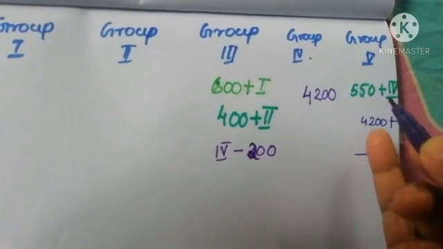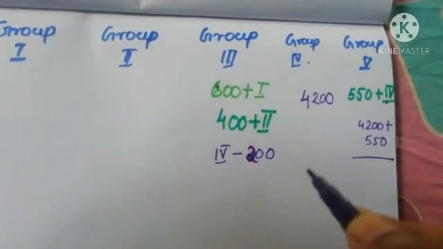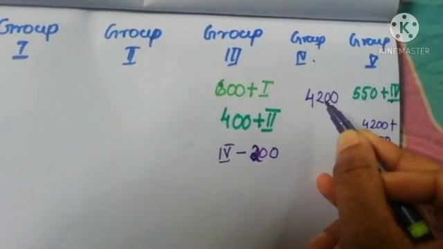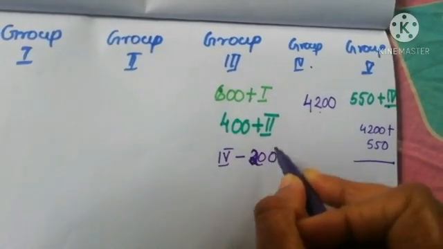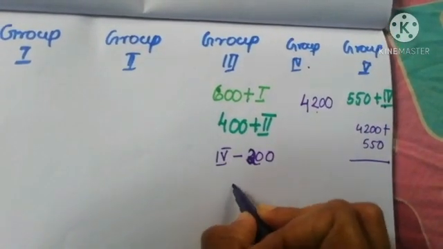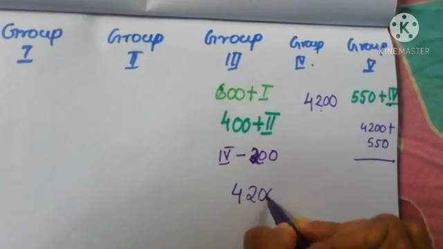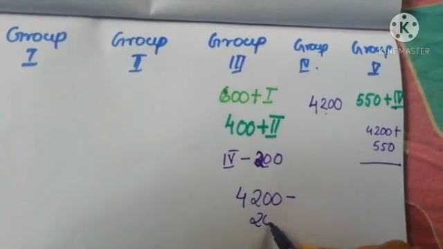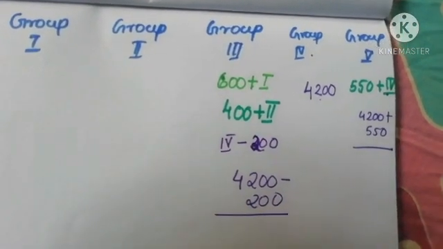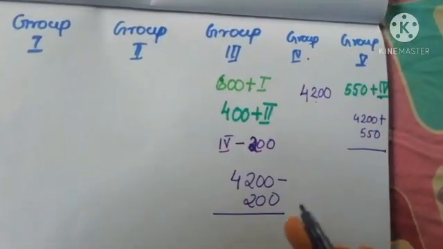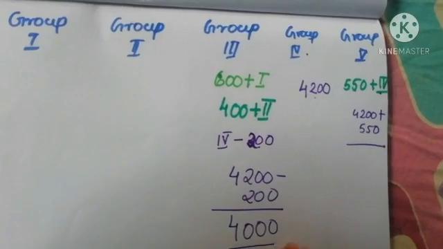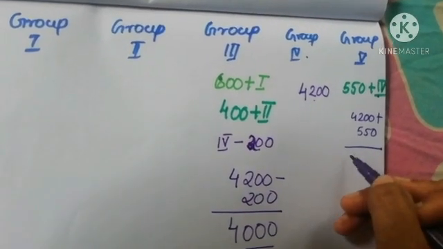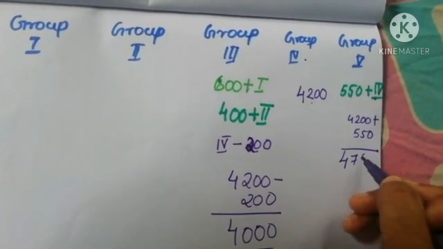Okay, next again comparing with the third one. Whatever it is in the fourth group, group 3 is 200 less. So, when we subtract 4,200 minus 200, we get the result for group 3. That is 4,000. Here it is 4,750.